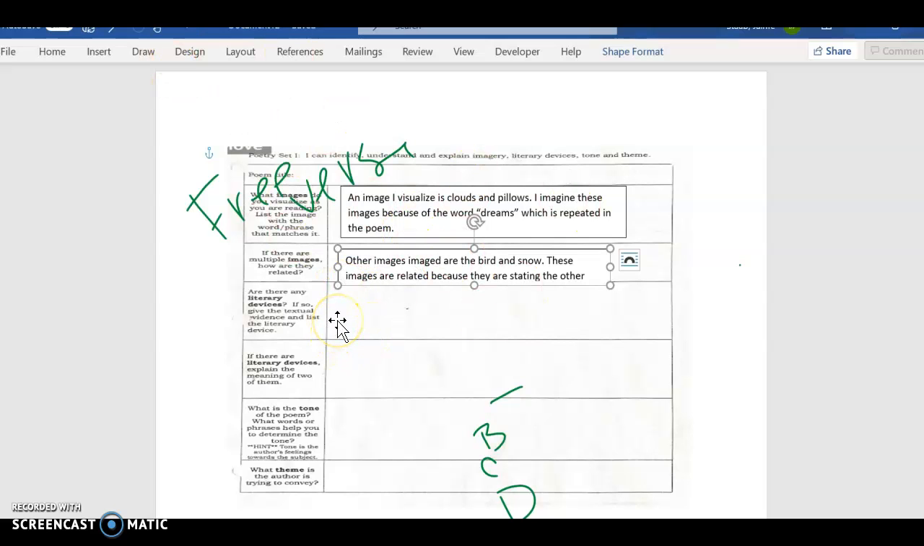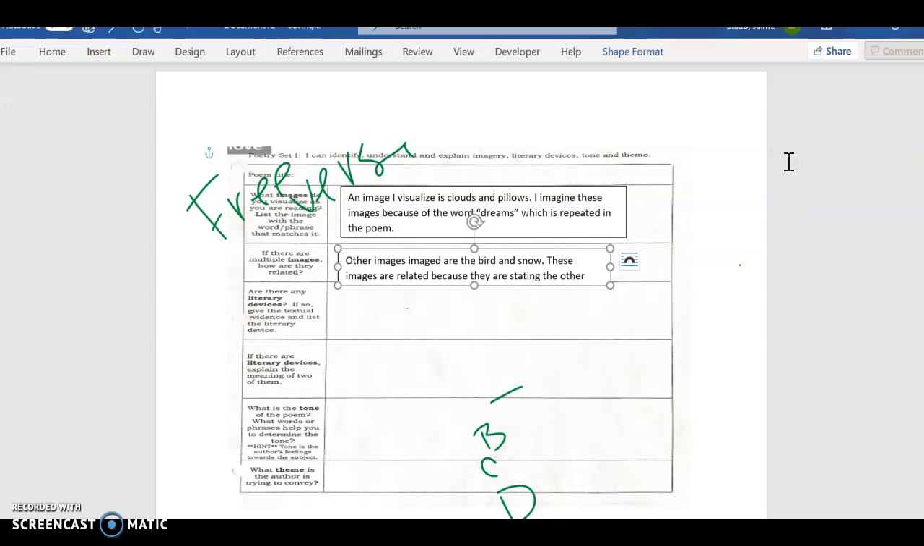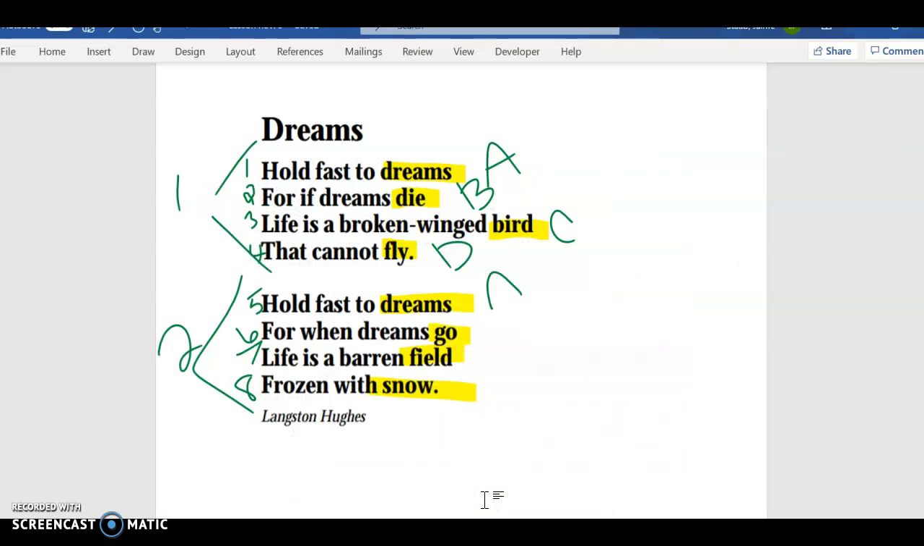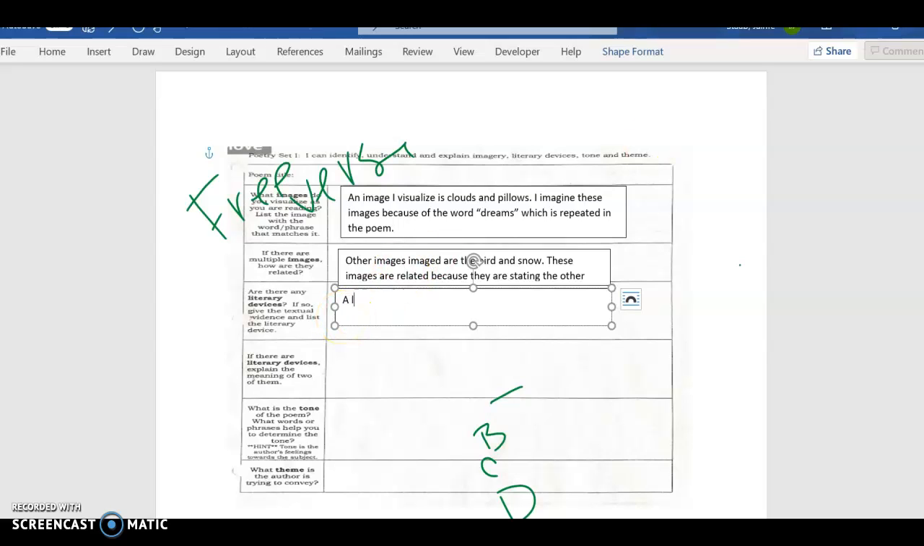All right, now we're going to go down. Are there any literary devices? You guys looked at this and read this yesterday. A literary device can be anything that refers to literature. So we talked about symbolism, figurative language, sensory details, foreshadowing, anything of the above. So, are there any literary devices? If so, give evidence from the text. Well, when we go back to here, it says, life is a broken-winged bird. That actually is a literary device, and that is a metaphor. So we need to say a literary device used is life is like a broken-winged bird.